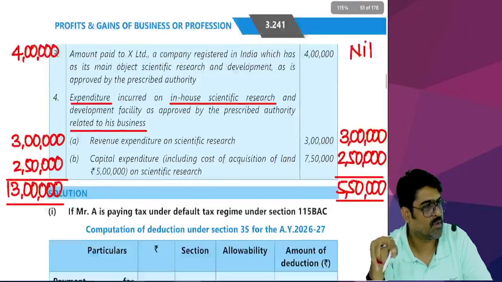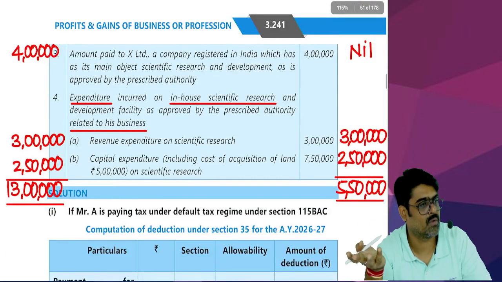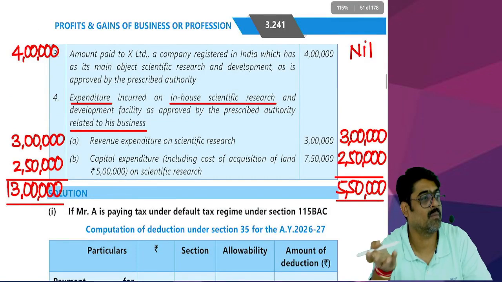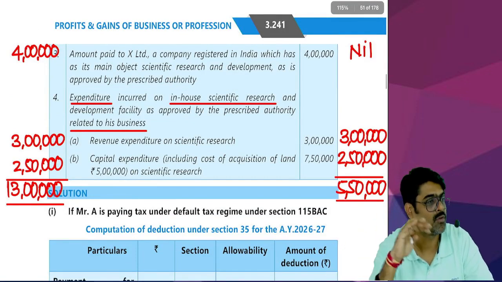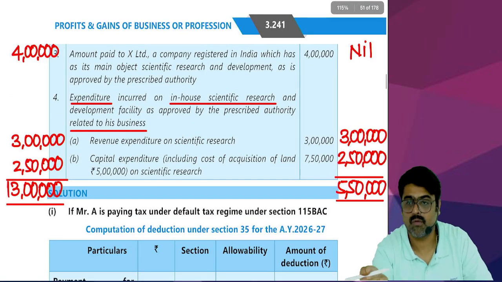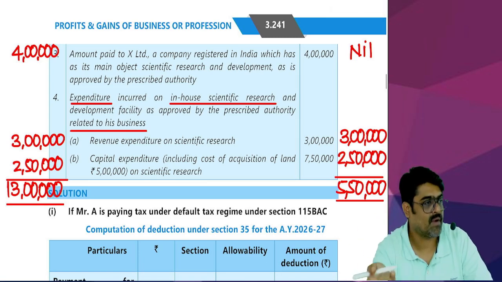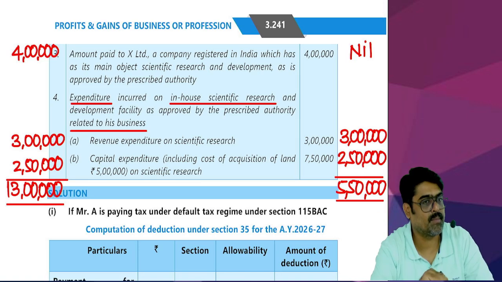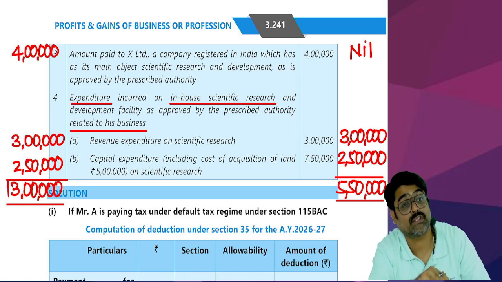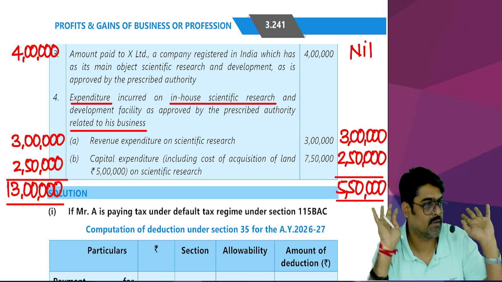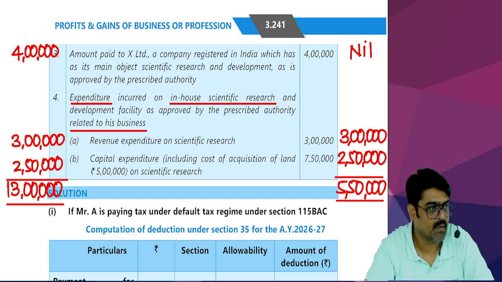Now you will do the total of both the columns. One column you are going to get the answer 13 lakh, second column you are going to get the answer 5 lakh 50. If you are following 115BAC, then the total deduction available under section 35 will be 5 lakh 50. And if you are not following 115BAC, then the total deduction available under section 35 will be 13 lakhs. That's it. Very difficult question, no? Made easy.